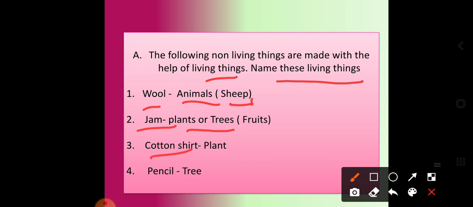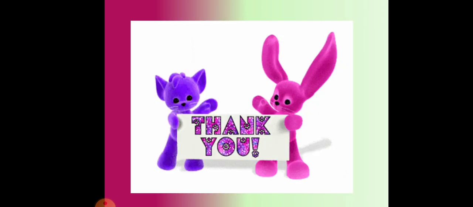Cotton shirt. How are you going to obtain this cotton shirt? From the cotton plant. Is it? From the cotton plant. So what is the plant? Living thing or non-living thing? It is a living thing. Pencil. Okay, so how are you going to obtain this pencil? From the trees. Okay, the lead of the pencil is graphite. So these are all things you obtain from natural things.